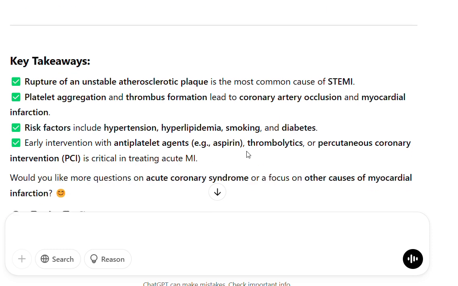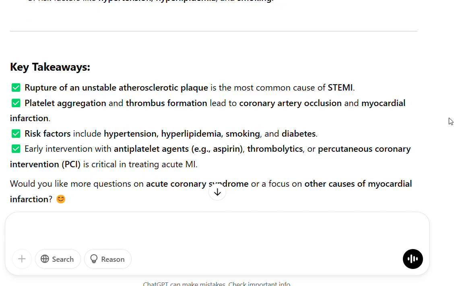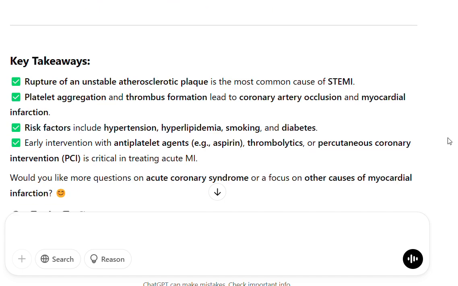Key takeaways: rupture of an unstable atherosclerotic plaque is the most common cause of STEMI. Platelet aggregation and thrombus formation lead to coronary artery occlusion and myocardial infarction. Risk factors include hypertension, hyperlipidemia, smoking, and diabetes. Early intervention with antiplatelet agents, e.g., aspirin, thrombolytics, or percutaneous coronary intervention (PCI), is critical in treating acute MI.